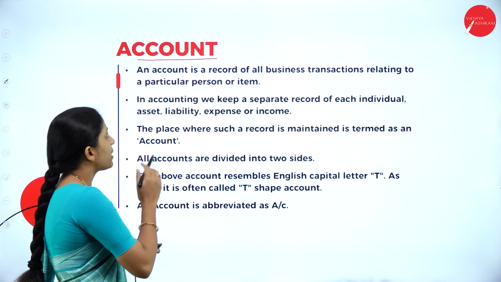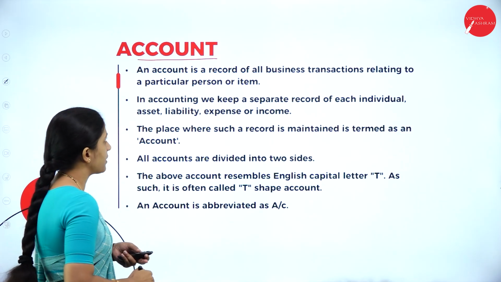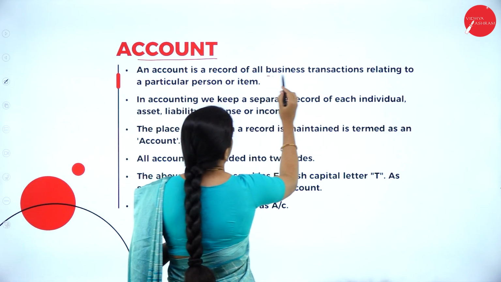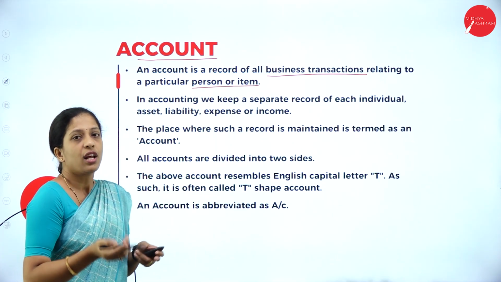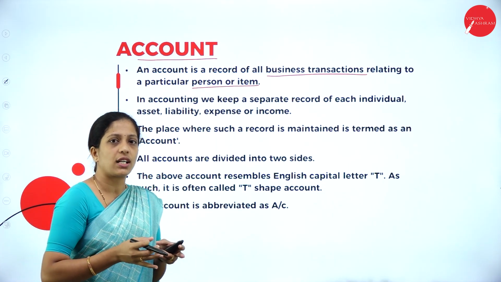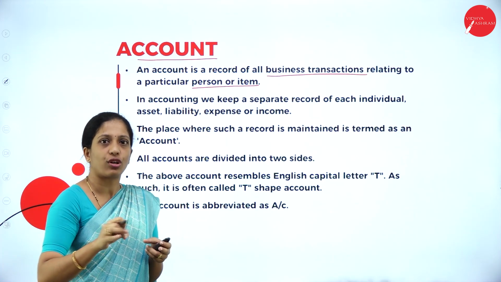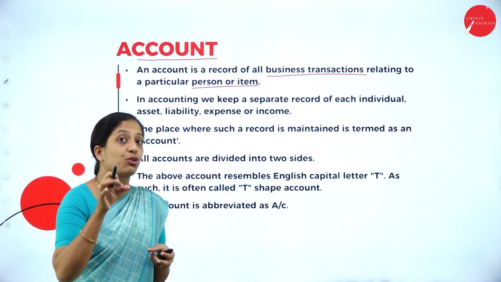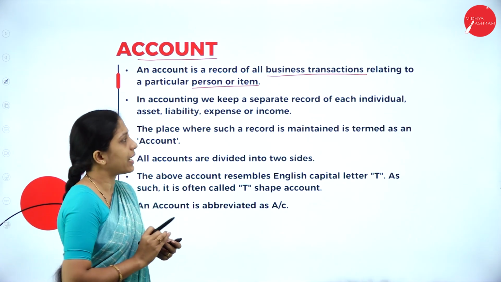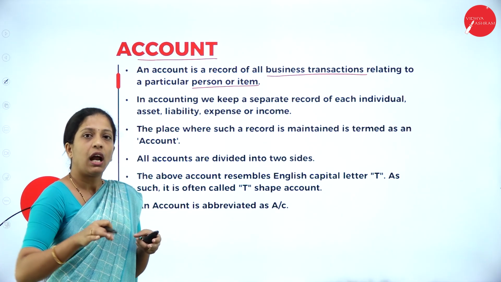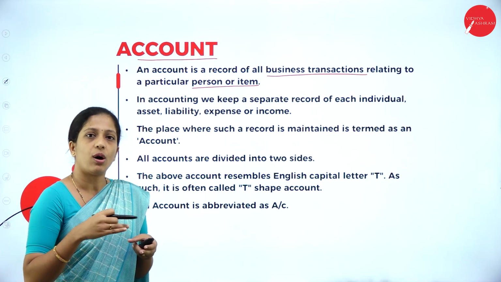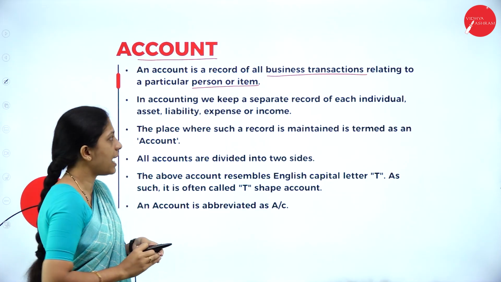An account is a record of all business transactions relating to a particular person or an item or any other asset. For example, after recording in journal, we have to classify them based on the nature and type into individual accounts. So, what is that account then? Account is a record of all business transactions. It may be relating to a person or an item or any other assets.